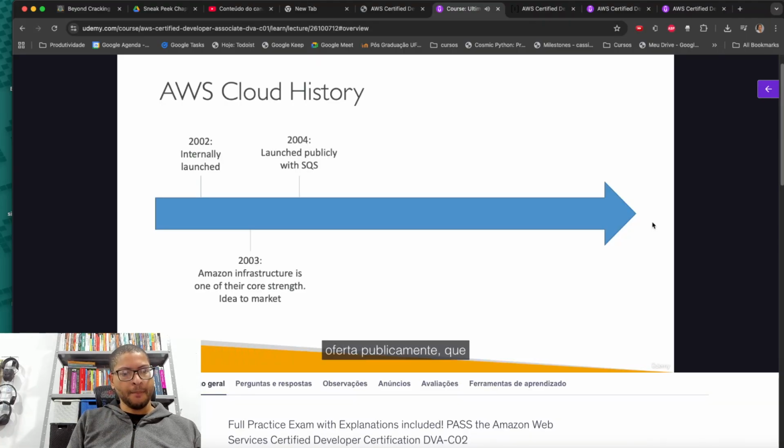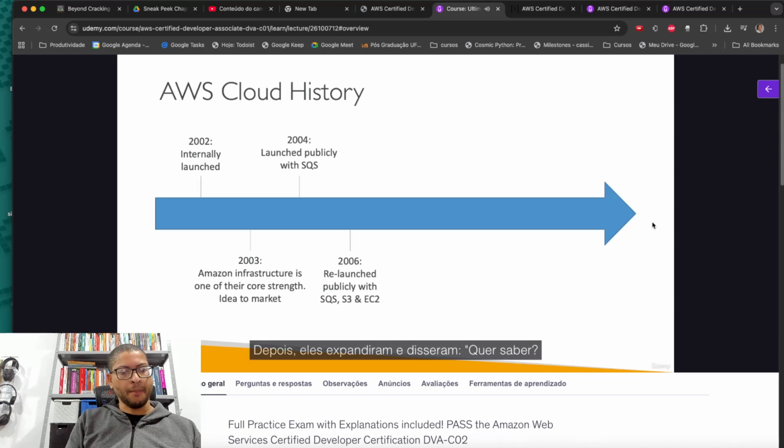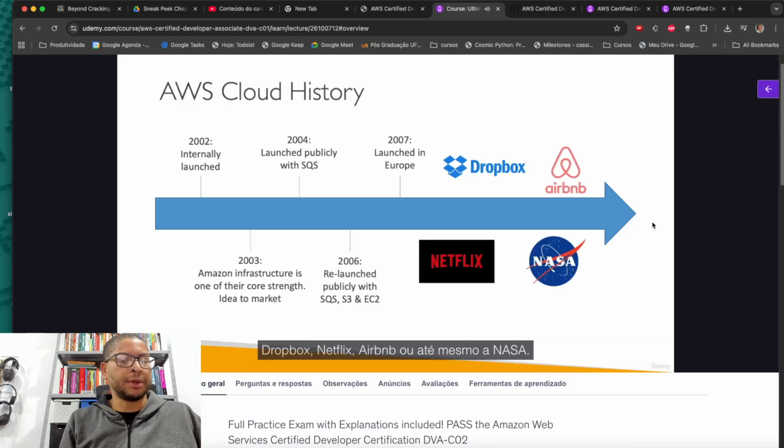So they launched their first offering publicly, which was SQS in 2004. In 2006, they expanded their offering and they relaunched with the availability of SQS, S3, and EC2. Don't worry, we'll see all these services in this course. Then they expanded and said, you know what, we don't have to be just in America, we could be in Europe. And then fast forward to today, we have so many applications that used to run or are still running on AWS, such as Dropbox, Netflix, Airbnb, or even the NASA.